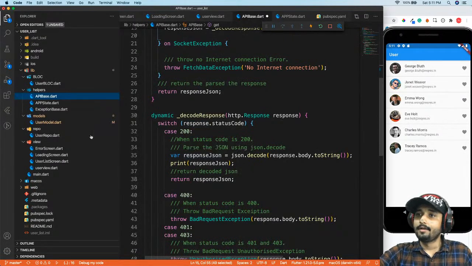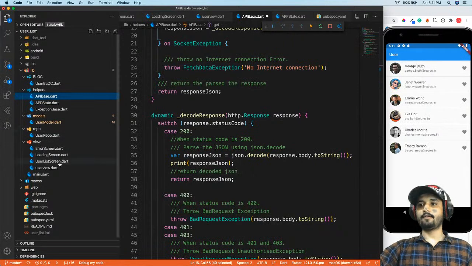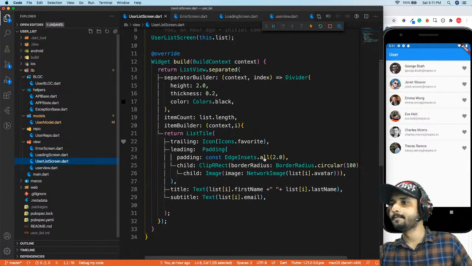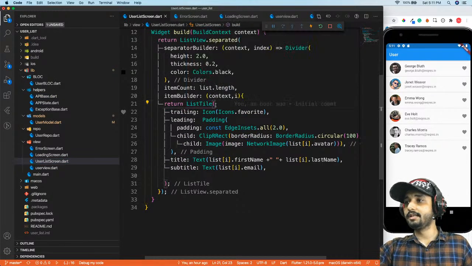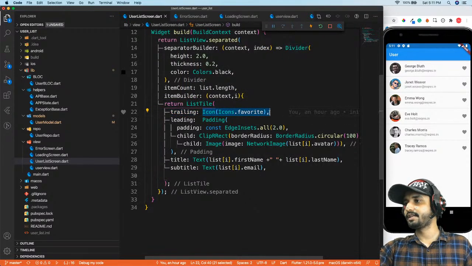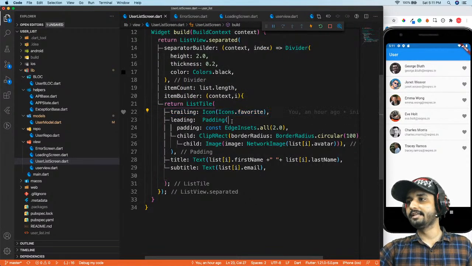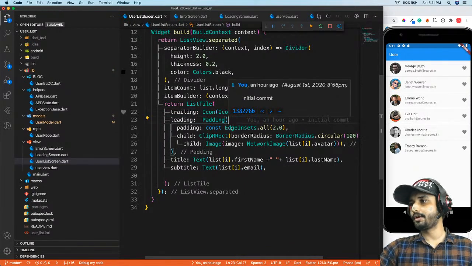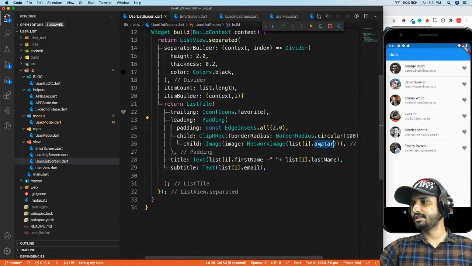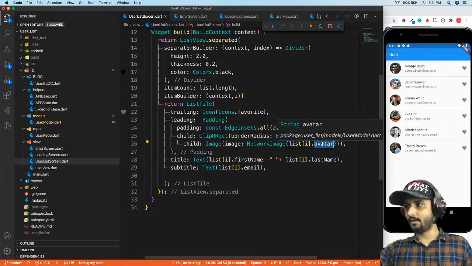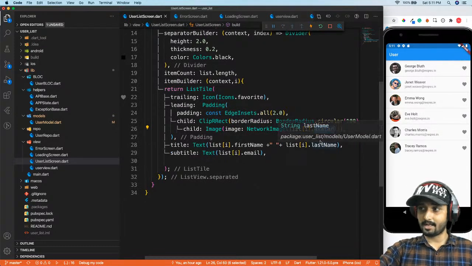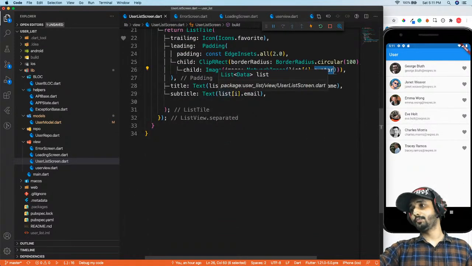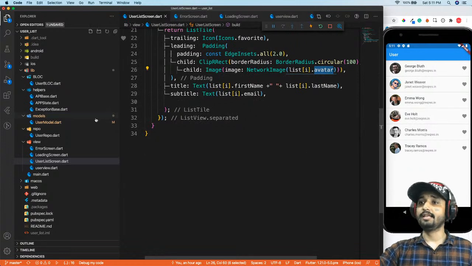Now, where were we? We were on the user list screen. Right over here, I have an item builder which will build my list style. Trailing is nothing but the icon which I'm putting in, a heart, and leading is the avatar of the user. I'm using an image, with the avatar variable from my user list, displaying it right away. Then I'm displaying the title as their first name and last name, and the subtitle is going to be a text of their email.